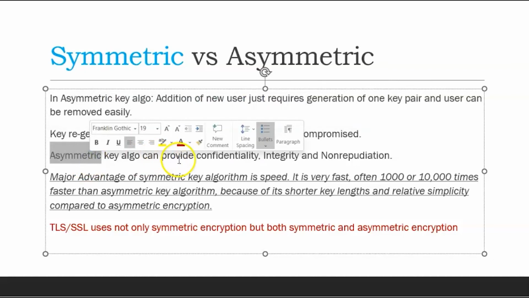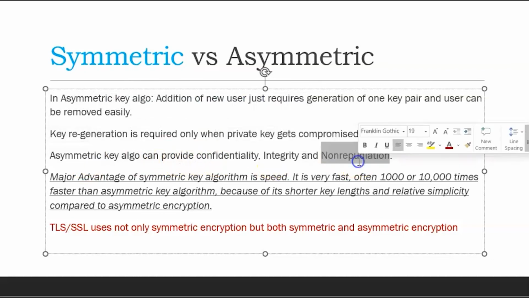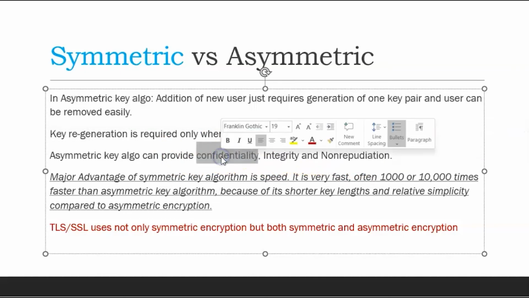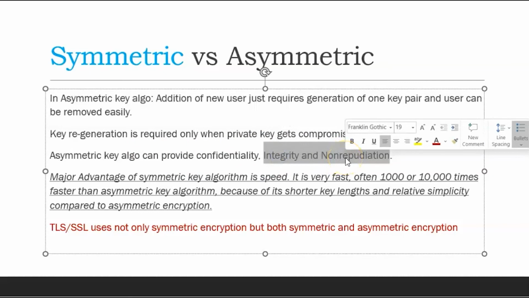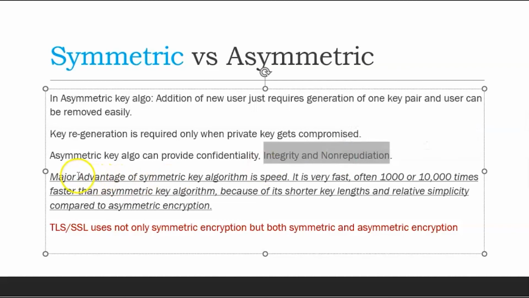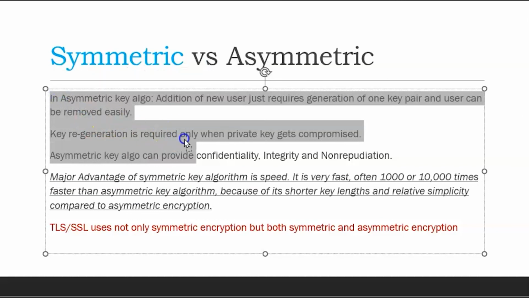Asymmetric keys, as we have seen, can provide confidentiality, integrity, and non-repudiation. How they can provide it, I will tell you later. But assume that it can provide all three, and a symmetric key can provide only confidentiality. The only reason is that because of the two-key pair, integrity and non-repudiation are possible, which we'll cover later. But then, these are the disadvantages of the symmetric key, so why do we still use the symmetric key?